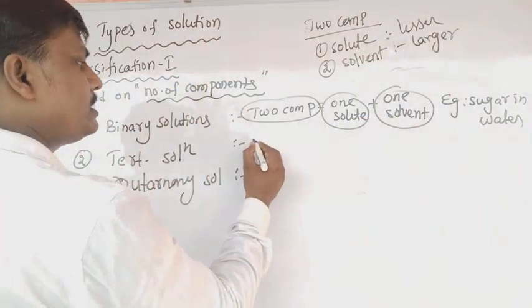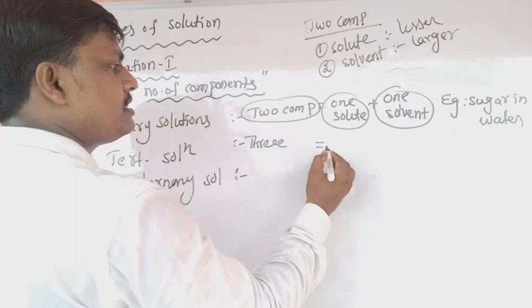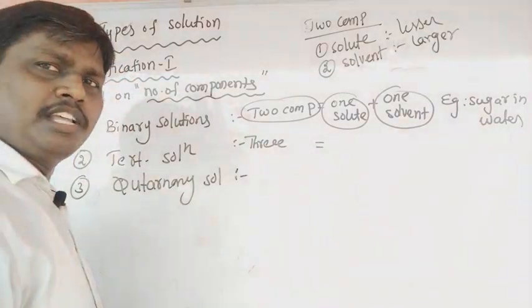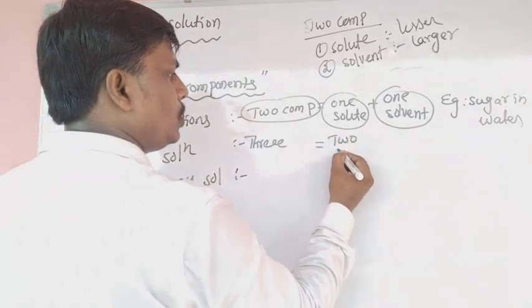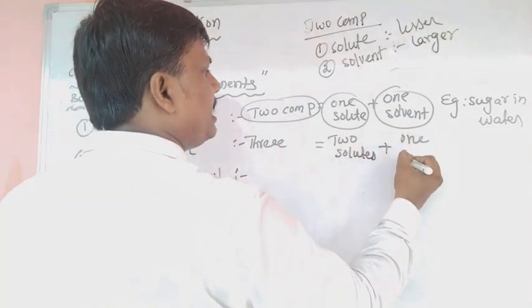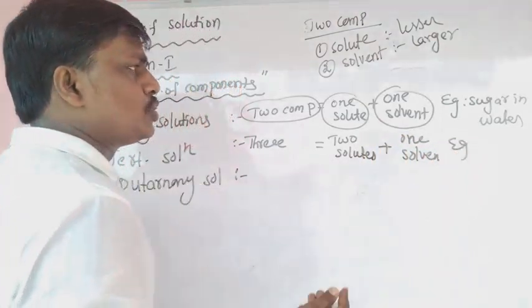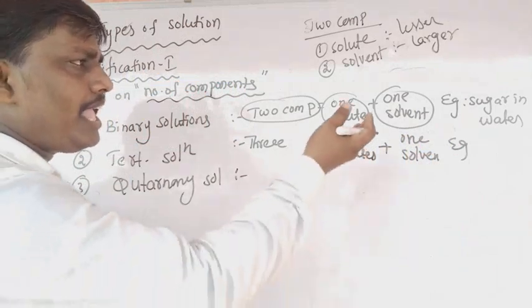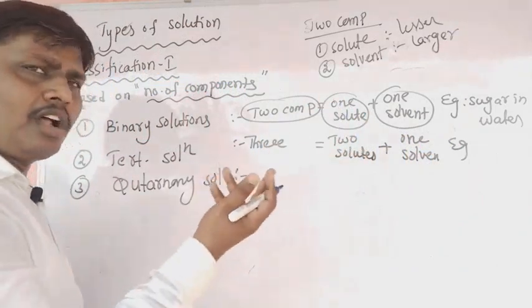The solution that contains three components is called a tertiary solution. That means in this case there are two solutes and one solvent available. Best example, sugar, lemon and water. Or salt, your wish.